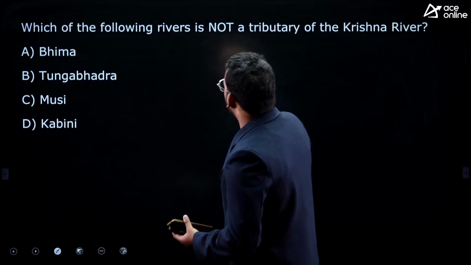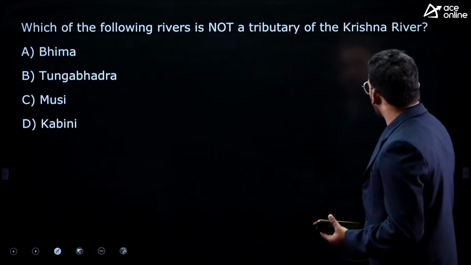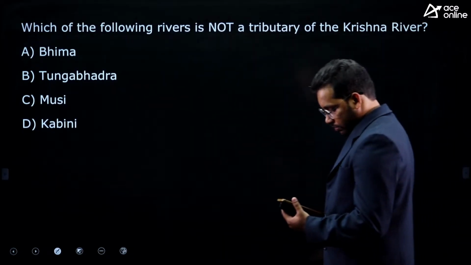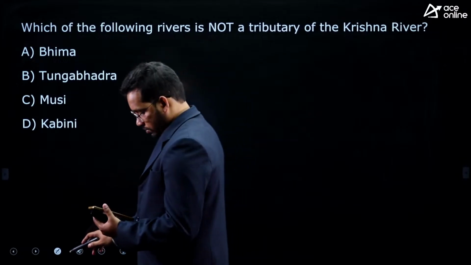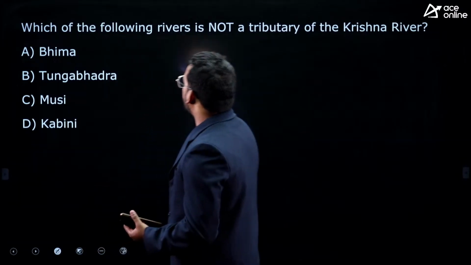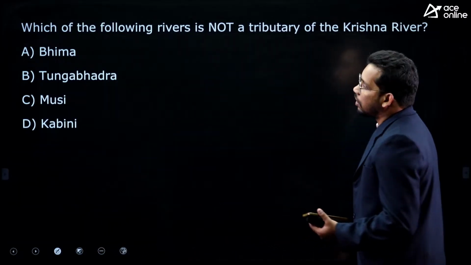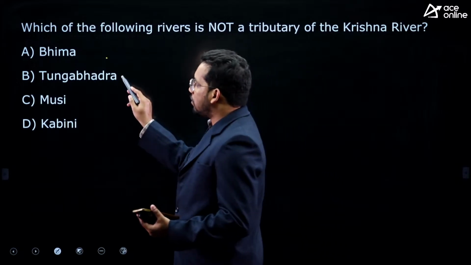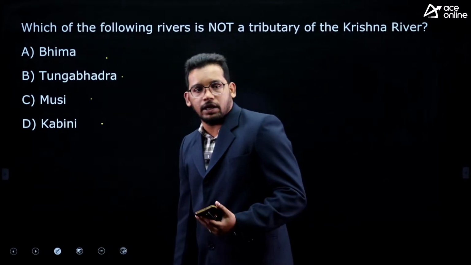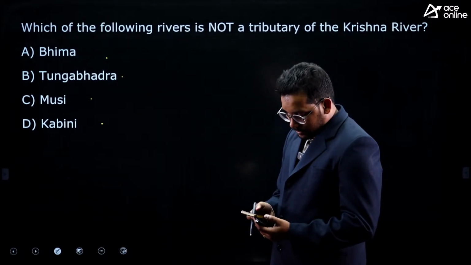Next question, which of the following rivers is not a tributary of Krishna river? Bhima river, Tungabhadra, Musi and Kabini. What is the answer?